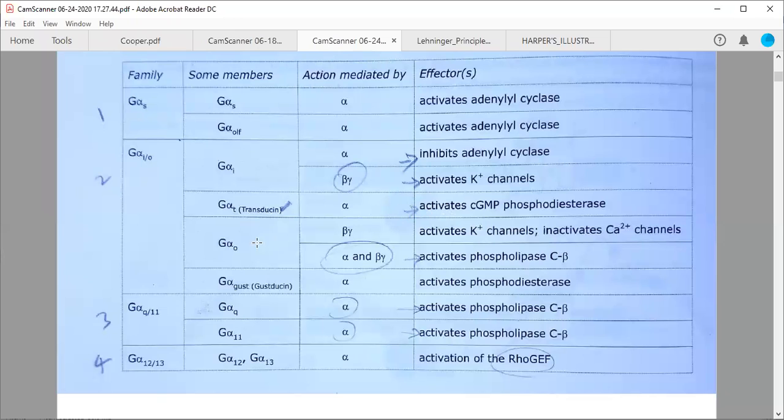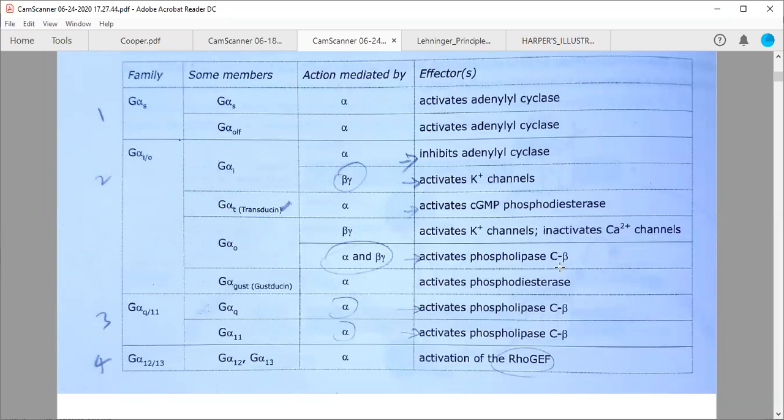Similarly, this G alpha naught has two subunits, the beta gamma complex or alpha and beta gamma, which are either activating K positive channels, as in this case, and it also inactivates the calcium ion channel. So it is activating one type of channel but inactivating another type of channel. Whereas the second action of this particular G alpha naught is to activate phospholipase C beta.